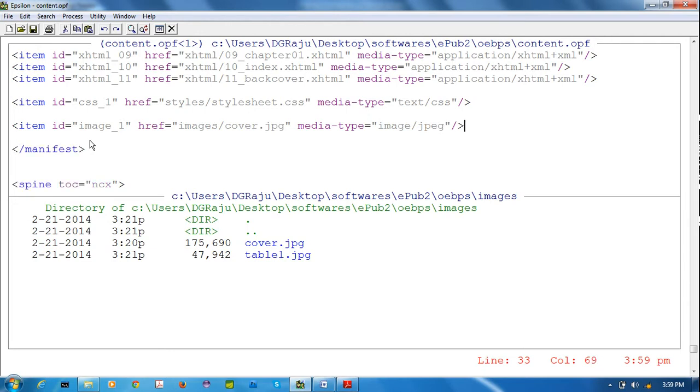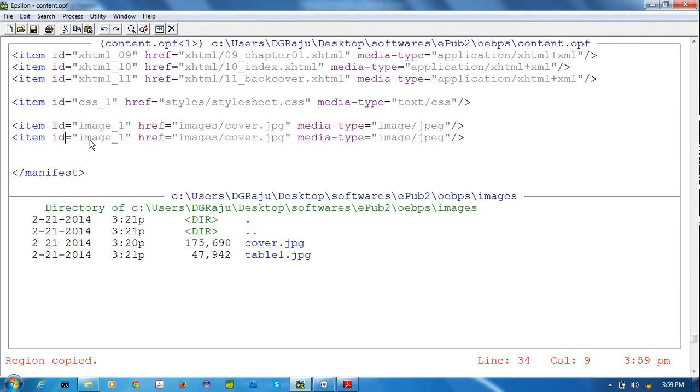Suppose you are using PNG file, you can use PNG. Okay. Now I am using JPG files. For second I am copy, paste, image to, name is table 1. Okay.